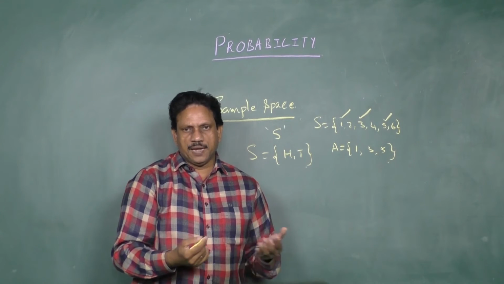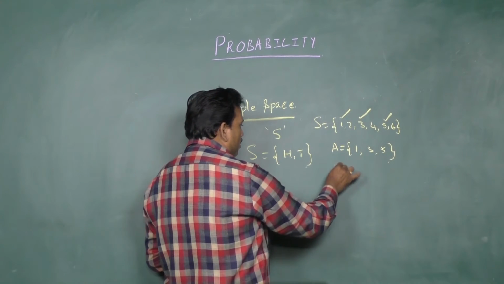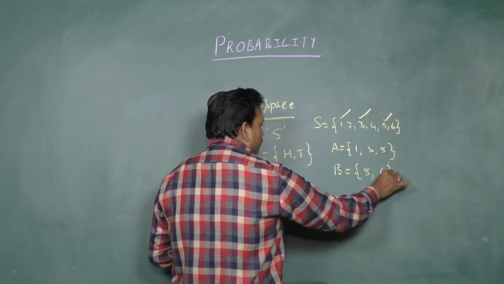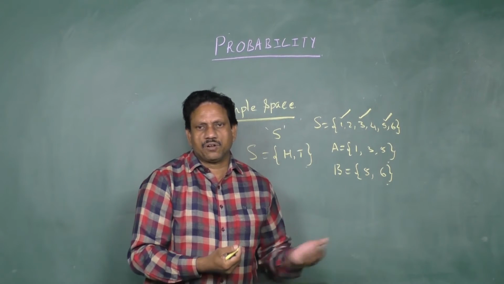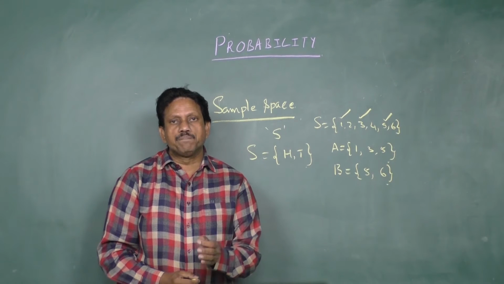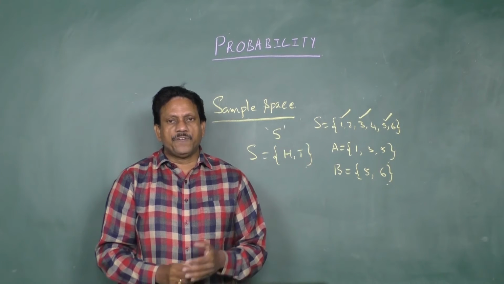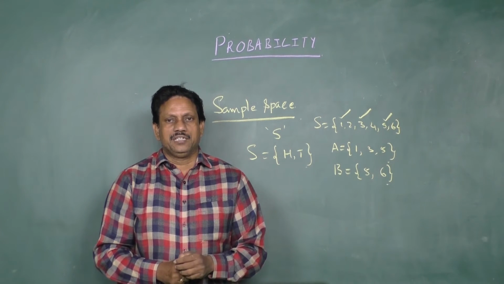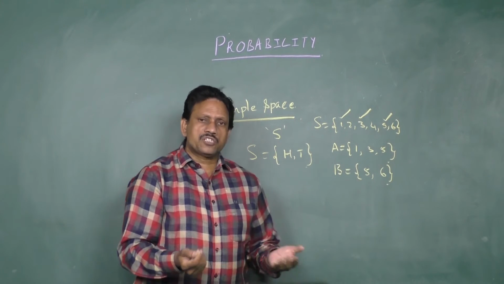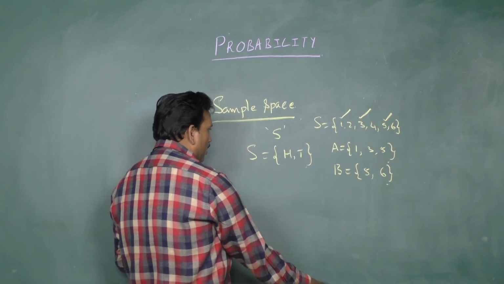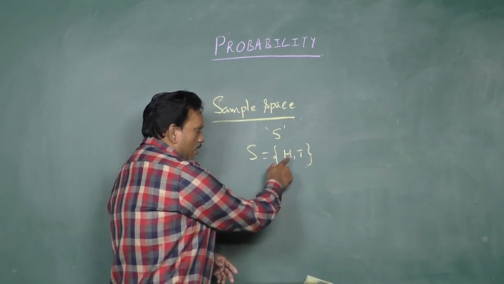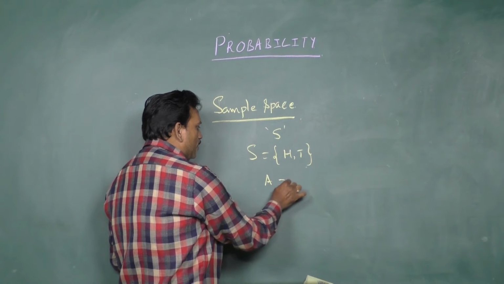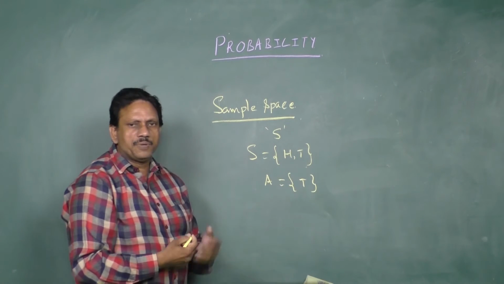Let B be the occurrence of a number greater than 4. You can take one more event. Greater than 4 is nothing but 5, 6. Like that, you can take many; these are all called events. Next is simple event, or elementary event. If an event E has only one element of a sample space, it is called a simple event. When a coin is tossed, the sample space is {H, T}, head or tail. Let A be the event of occurrence of a tail. So occurrence of a tail is only one element. This is called a simple event.